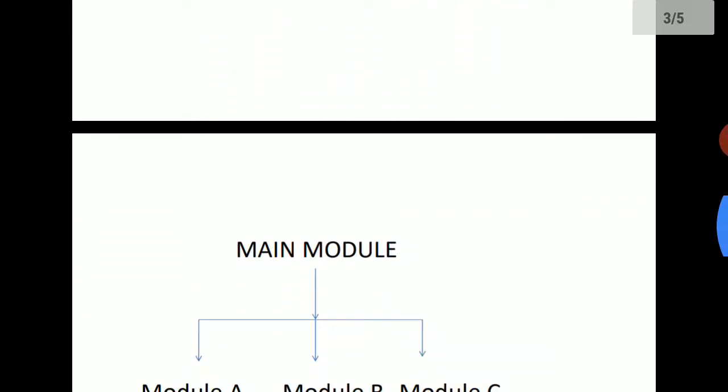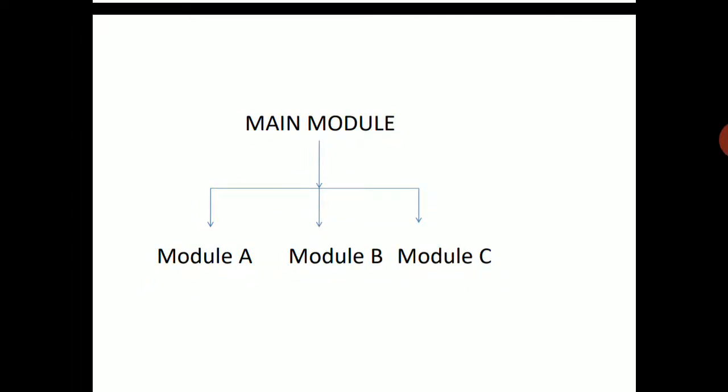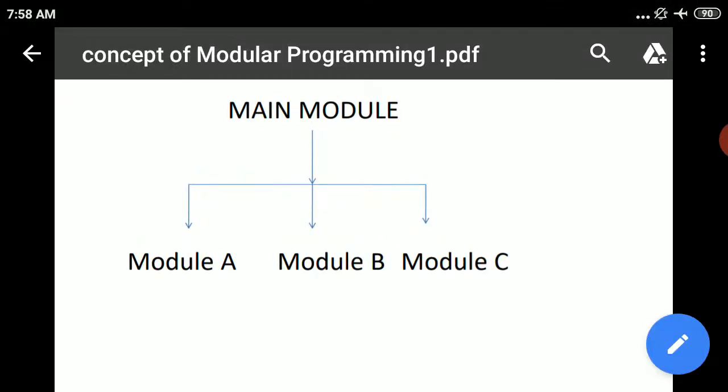And then we can see the diagram which explains the concept of modular programming. See here, the main model is split into various submodels, namely A, B and C. And then the models are combined to form the main model. That is, the main program is divided into various subroutines, and then after the formation of subroutines, they are combined to form the main program.